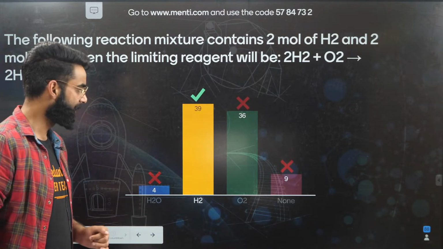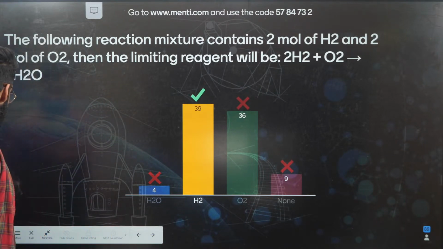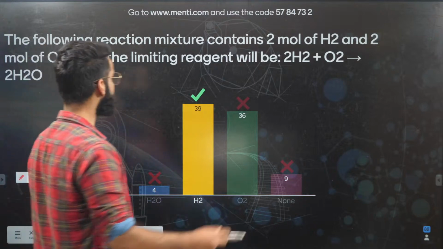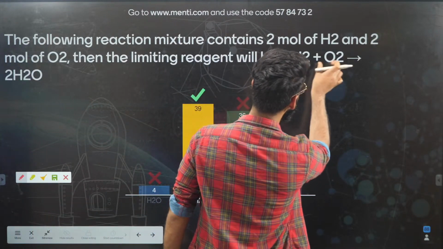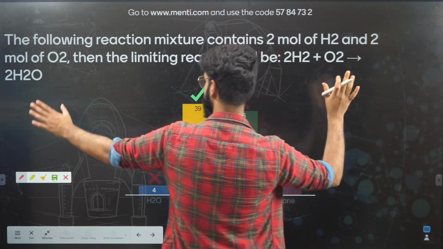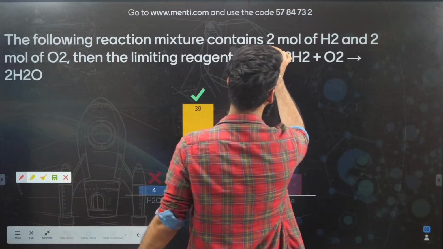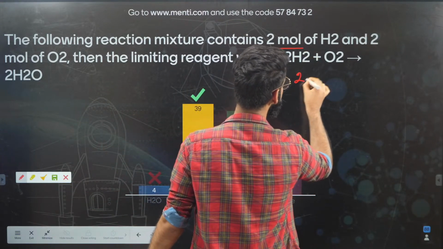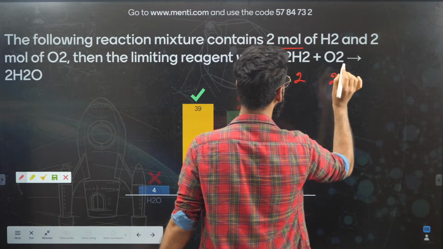Well, again, majority of the students have given the correct answer. People understand. I'm given the reaction as 2 times H2 plus O2, which gives 2 times H2O. The reaction is already balanced. How many moles of H2 do we have? We have got 2 moles of H2 and we have got 2 moles of oxygen as well, right?